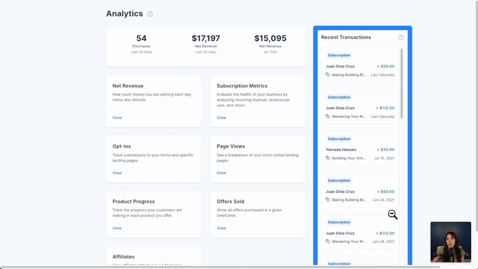So again, another perk of using an all-in-one platform is the fact that all of your metrics from website views through purchase data is in one place, and I think it's a great way to stay on top of how your business is growing. Overall, I really think that Kajabi is one of, if not the best all-in-one platforms for online business owners currently on the market.